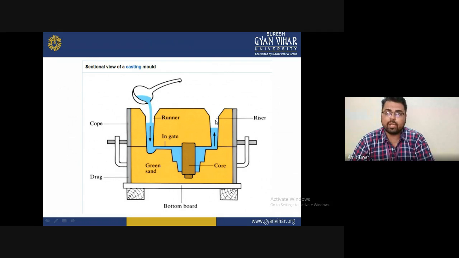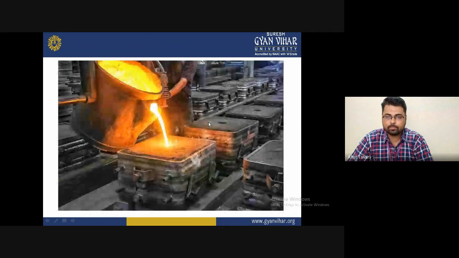After the solidification of this material, the product is fabricated and can be seen as completely solidified, and this solidified metal is known as the casting. So casting is generally what you can see in this diagram.